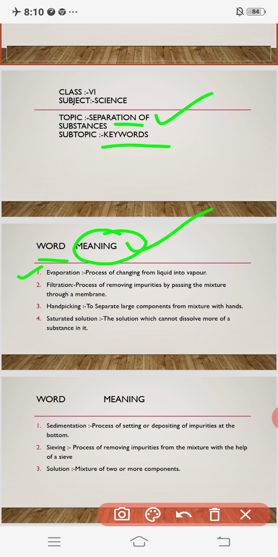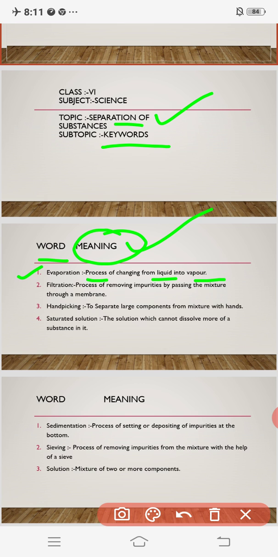So what is evaporation? The meaning of this word, evaporation, is nothing but a process. It is the process of changing liquid into vapor. On heating, when liquid changes into vapor, we call that process evaporation. Do you find that concept daily when you are making tea, or boiling the water for bathing?